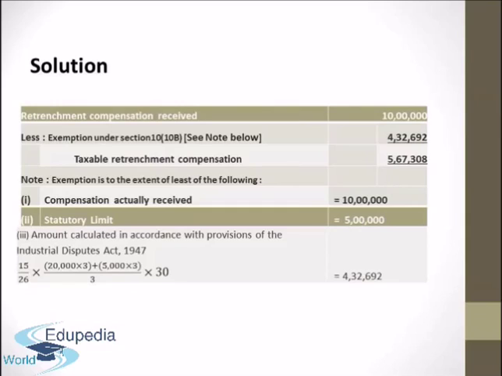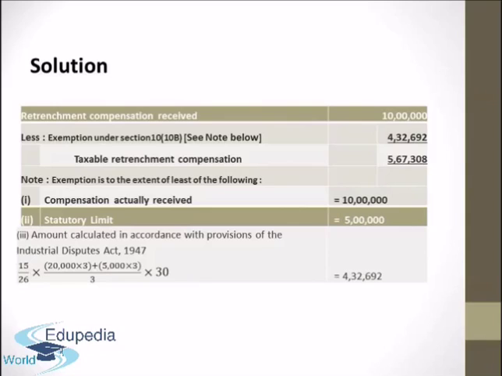Number one was compensation actually received, that is rupees 10 lakh, statutory limit of rupees 5 lakh, or the amount calculated in accordance with the provisions of the Industrial Disputes Act 1947. And what was the formula? 15 by 26 into 3 months average salary.